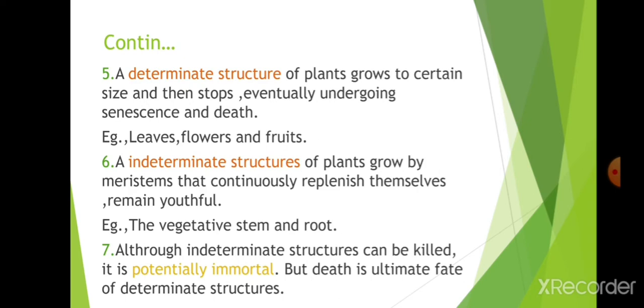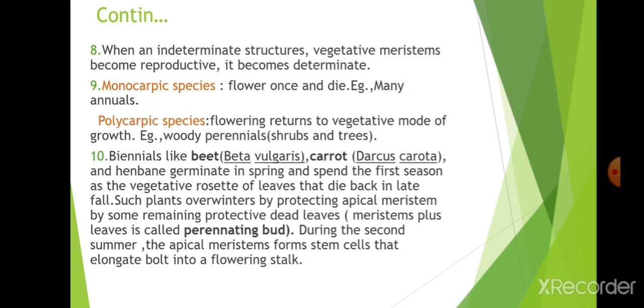Next, an indeterminate structure means one which will not die. When vegetative meristems become reproductive, they become determinate. This is very important to be noted here: when indeterminate structures like meristems go from vegetative to reproductive, they will immediately turn into determinate structures and they will also die. Vegetative meristems, when they become reproductive, become determinate.